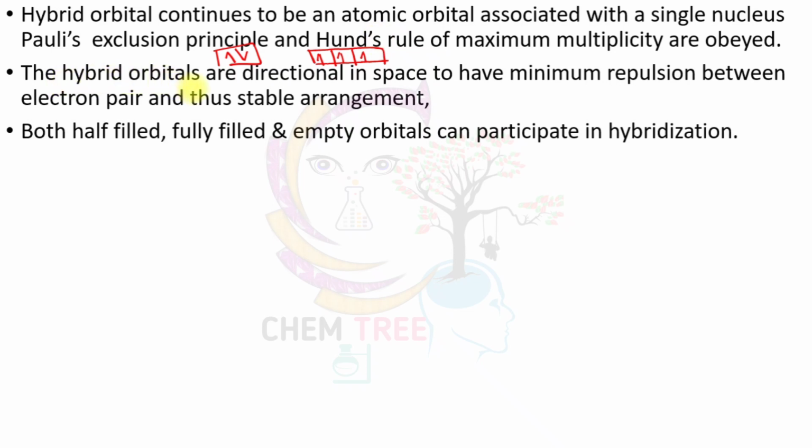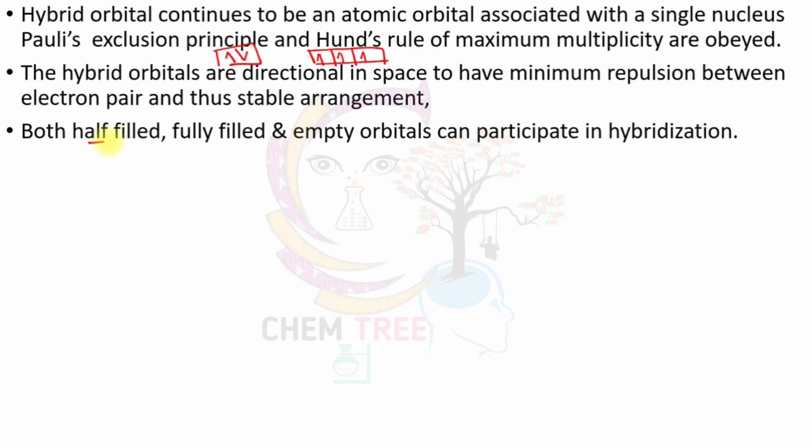The hybrid orbitals are directional in space to have minimum repulsion between electron pairs, and thus a stable arrangement takes place. Hybrid orbitals are oriented in that direction; the repulsion between them should be minimum and give the particular geometry.